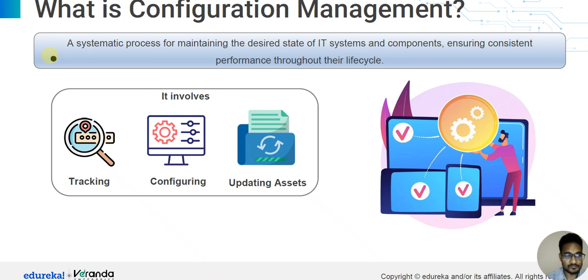Okay. So configuration management is a systematic process for maintaining the desired state of IT systems and components, ensuring consistent performance throughout their life cycle. The life cycle of configuration management involves tracking, configuring, and updating assets.